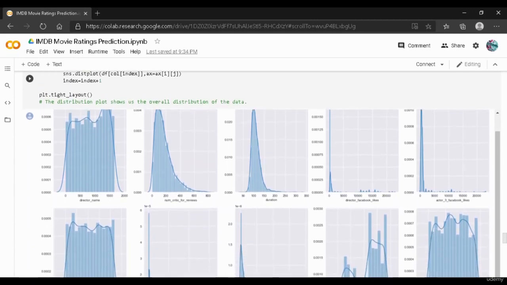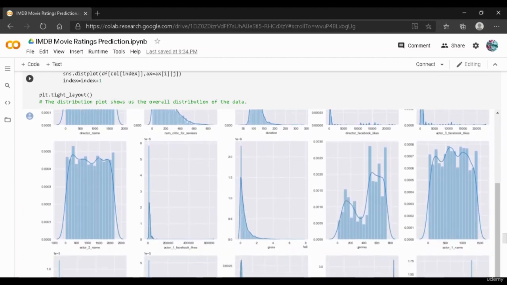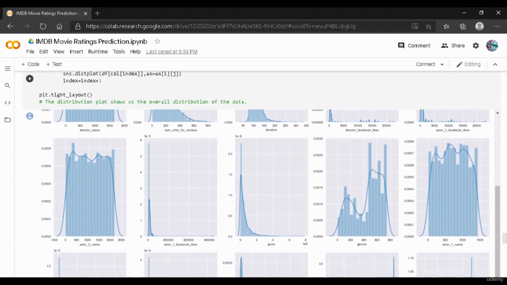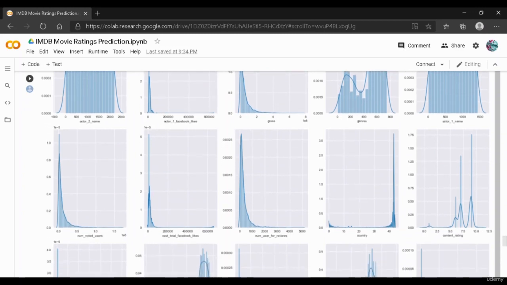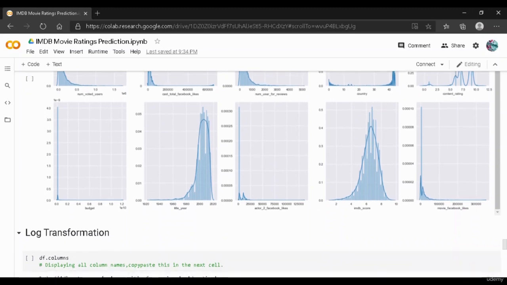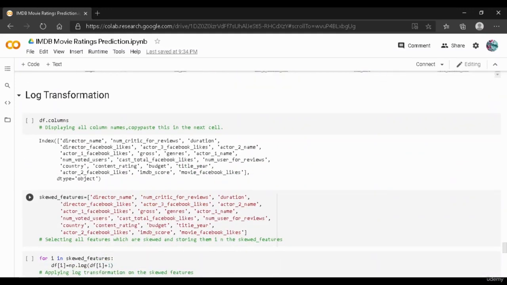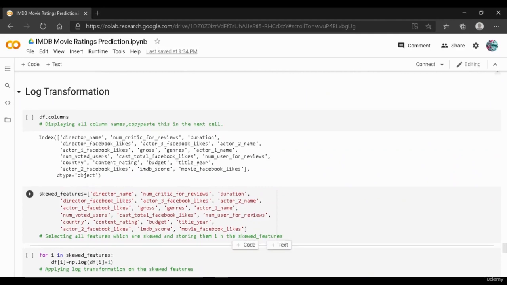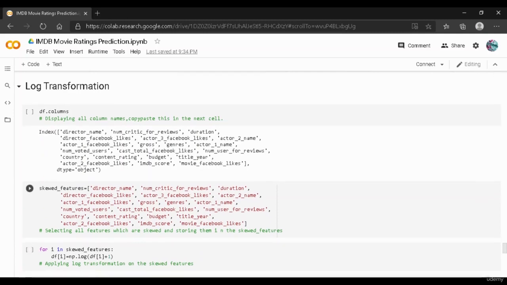As you can see over here, there is skewness in our data. This skewness can be seen over here. There are a few columns like actor 1 Facebook likes and gross, which are skewed. This skewness has to be fixed, and we do it with the help of log transformation. Using the log transformation, we try to transform the data into a normal distribution and reduce the skewness.